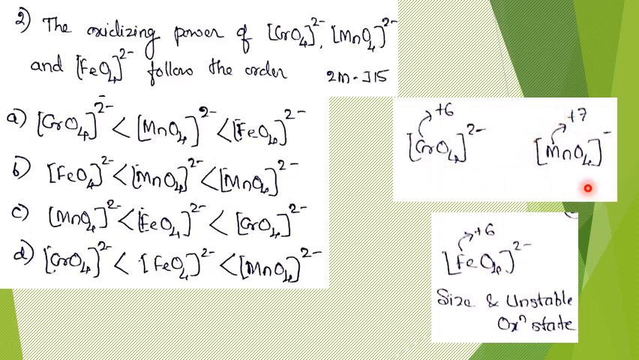It can be explained based on charge density itself. Mn is in +7 oxidation state, and its size will definitely be smaller, so it should have more capability to undergo reduction. For its potential to act as an oxidizing agent, it should be more as compared to this.